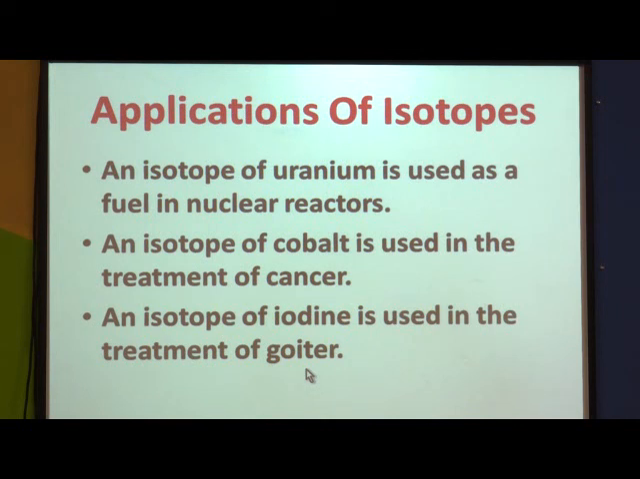Isotope of uranium is used in nuclear reactors as a fuel. Isotope of cobalt is used in the treatment of cancer, and an isotope of iodine is used in the treatment of goiter. Similarly, we use an isotope of carbon in carbon dating. Do you know what is carbon dating? It is finding the age of trees, age of fossils, etc. For that, an isotopic form of carbon, that is carbon 14, is used. So these are some of the applications of isotopes.